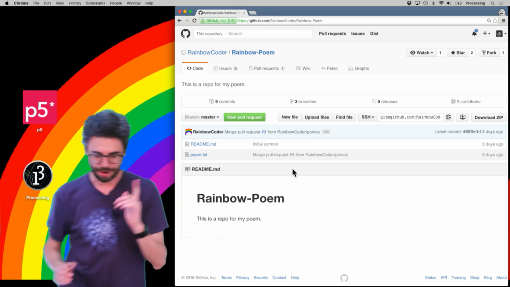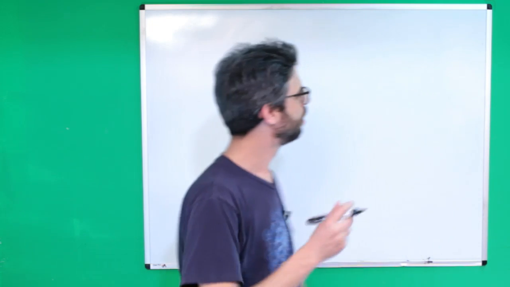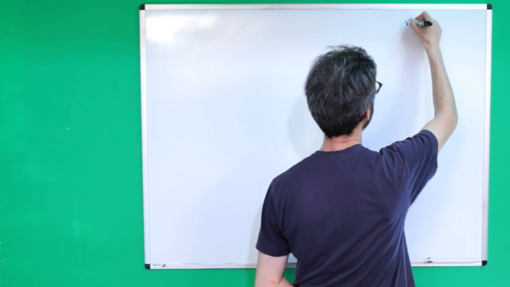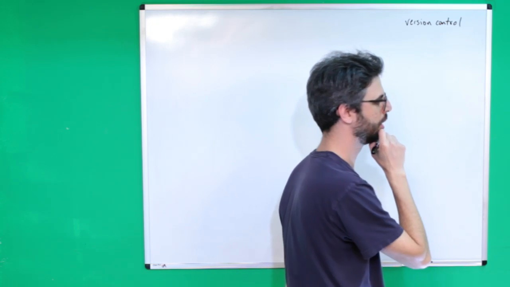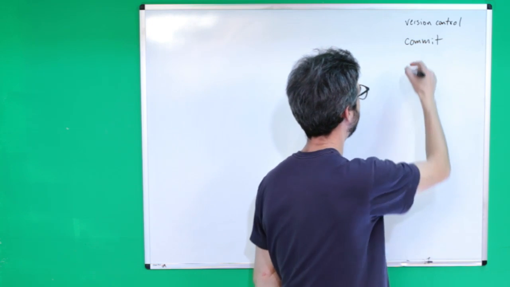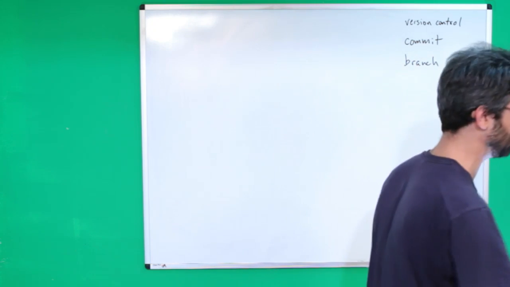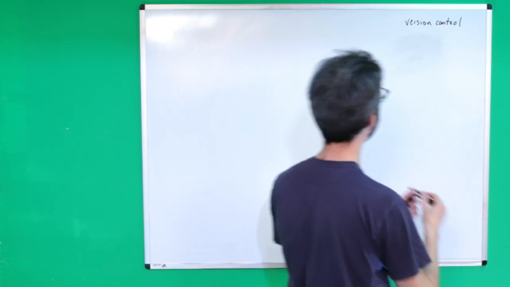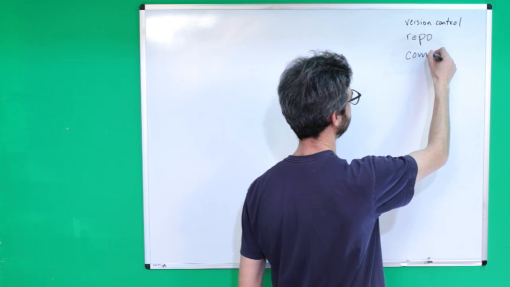Okay, so let's see. Now, what have I covered so far? I covered the concepts of version control. We talked about what a repository is, what a commit is.